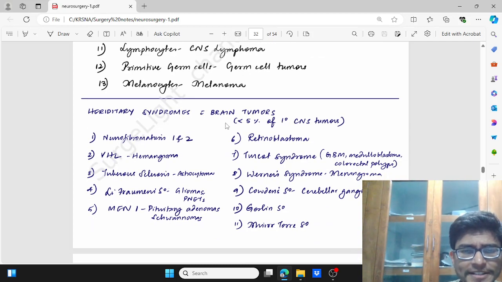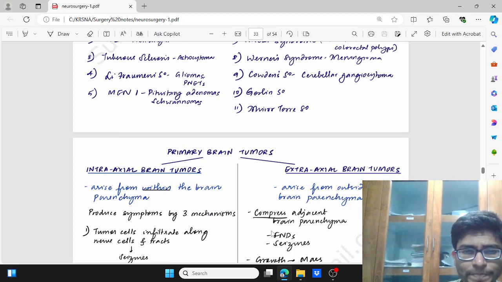Now we'll see the hereditary syndromes associated with brain tumors, which are neurofibromatosis type 1 and type 2, von Hippel-Lindau, which has hemangiomas, NF will have neurofibromas, tuberous sclerosis has astrocytoma, Li-Fraumeni will have gliomas, MEN1 will have pituitary adenoma, schwannomas, retinoblastoma syndrome, Turcot syndrome will have GBM, medulloblastoma and colorectal polyps, Werner syndrome will have meningioma, Cowden syndrome, cerebellar gangliocytoma, and others like Gorlin and Muir-Torre syndrome.